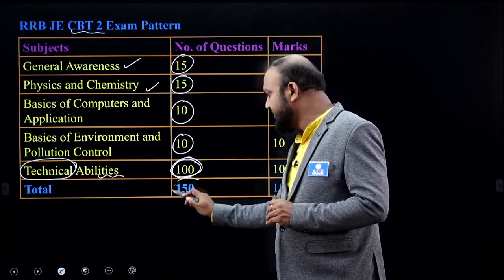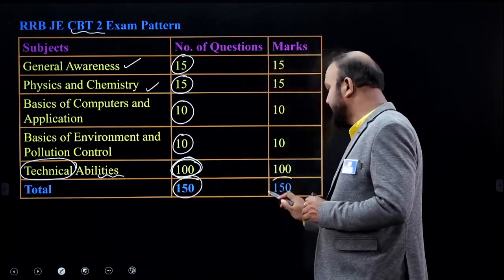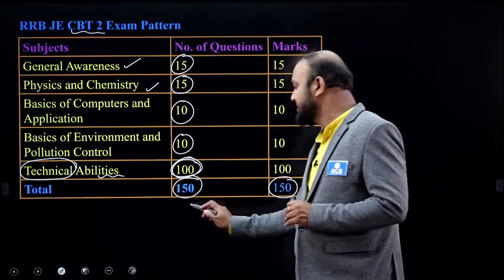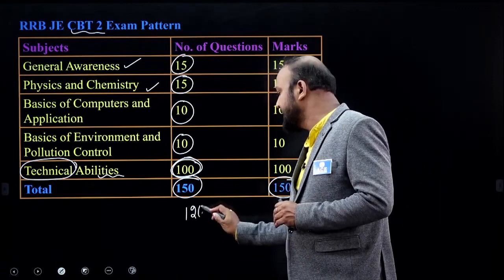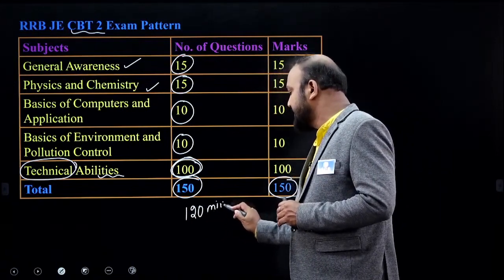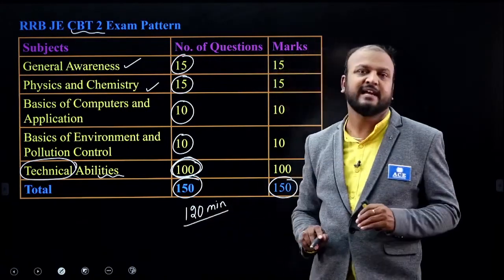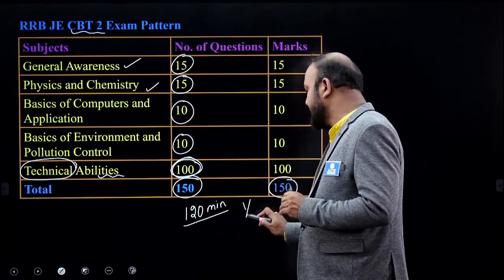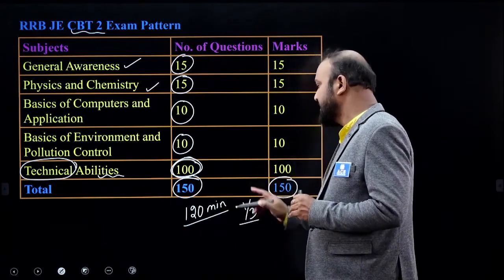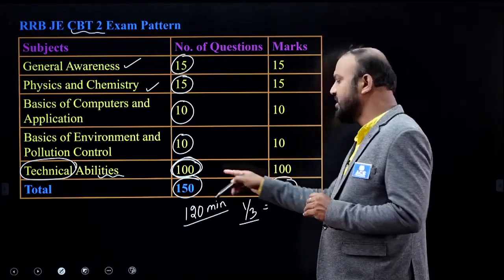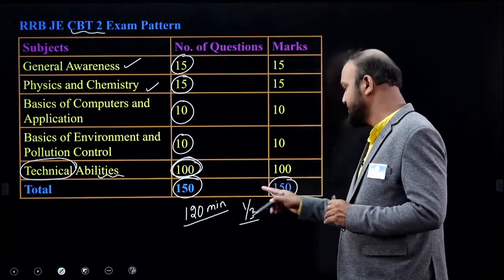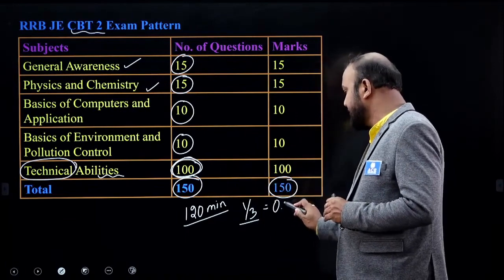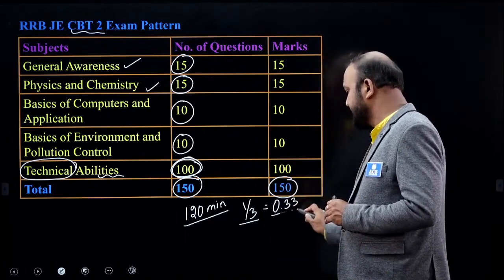So totally 150 questions, 150 marks. As you know, there will be a 120-minute exam, and for physically handicapped candidates, it will be 160 minutes. And there is a negative marking of 1/3 for each question, because all are 1-mark questions: 150 questions, 150 marks, and negative marking of 0.33.